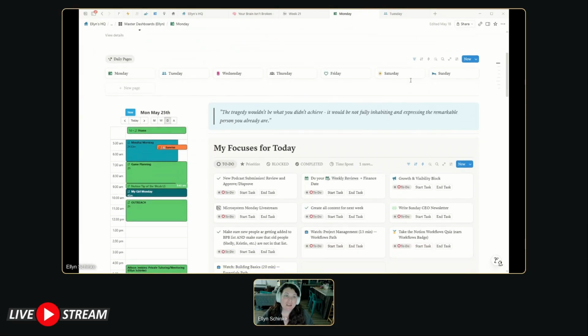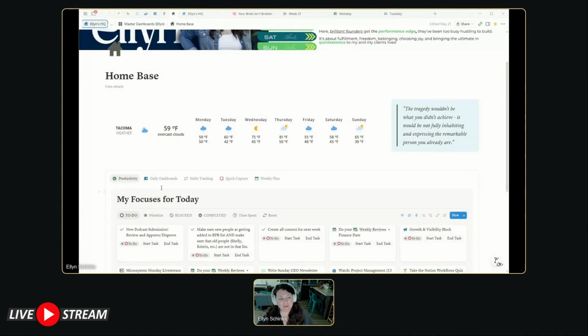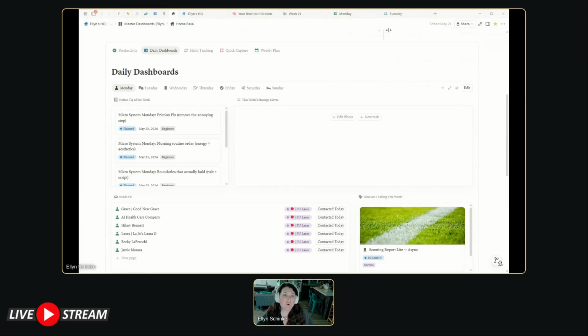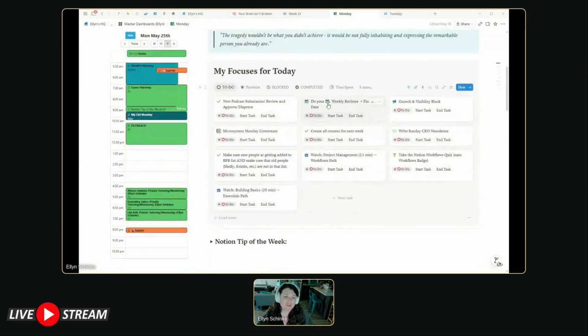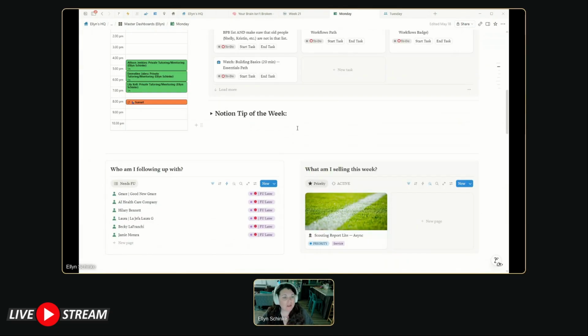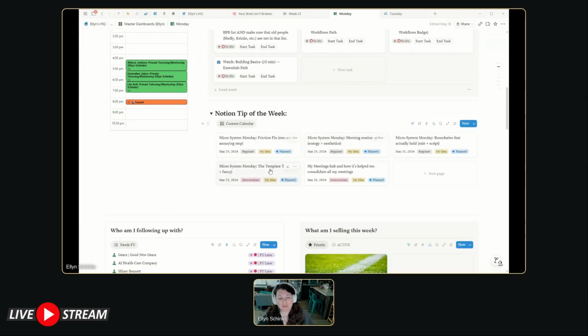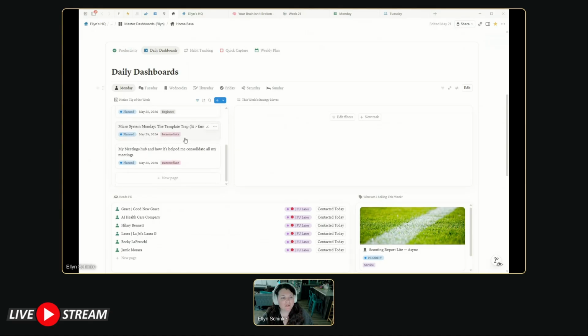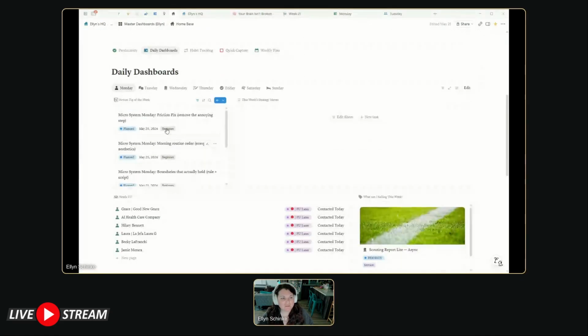So what I essentially did is I built a daily pages dashboard view, and I built it on my home base page. So if I go over here to daily dashboards, you will see that I essentially took what is on my Monday page and I put it onto this dashboard view. Like my Notion tip of the week, which used to live right here, of this is the topic I was going to talk about. I clearly had a bunch of ideas for today and I don't think I'm using any of them. But my Notion tip of the week of what I'm going to talk about was always right here. So now on my home base page, I just made a little Notion tip of the week section right here.